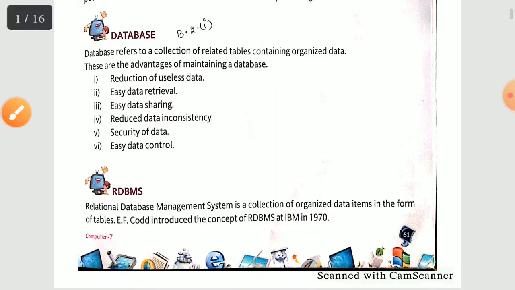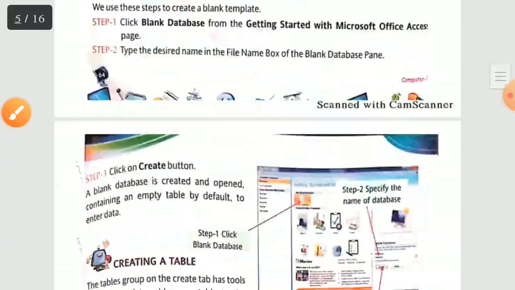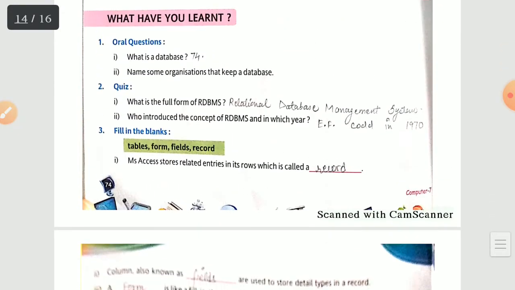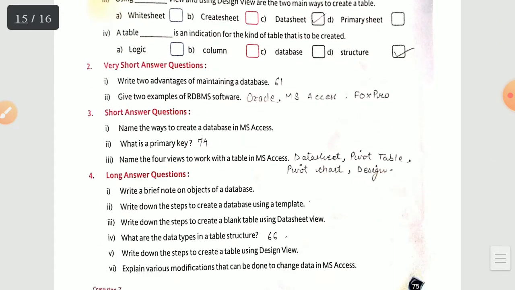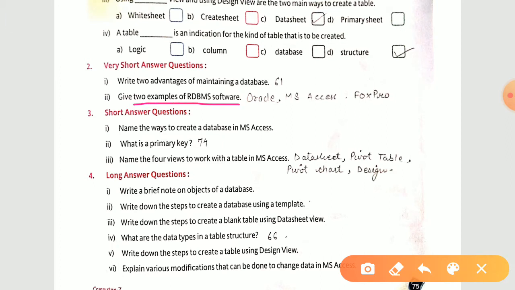Okay, now your second question, give two examples of RDBMS software. Now firstly from the question you need to write down, the two examples of RDBMS software are Oracle and MS Access. Don't write this Fox Pro. Oracle and MS Access. Okay, this is about your very short answer question. I hope you all have followed.